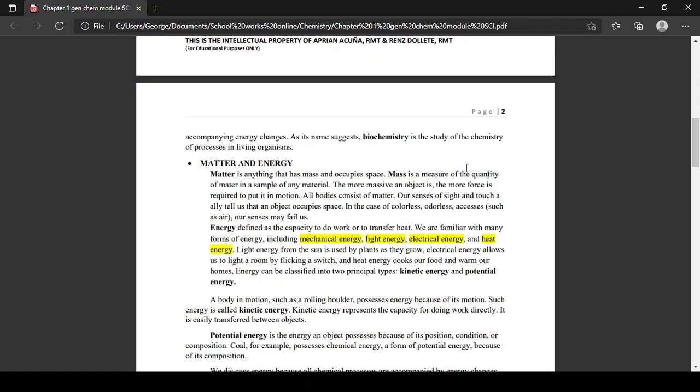Mass is the measure of the amount of matter in any material, how heavy it is. The more massive an object, kids, the more force is required to put it in motion. If it is heavier, we need to exert more force to move it. All bodies consist of matter. Our senses of sight and touch tell us that an object occupies space. Aside from the case of colorless, odorless gases such as air, where our senses may fail us.